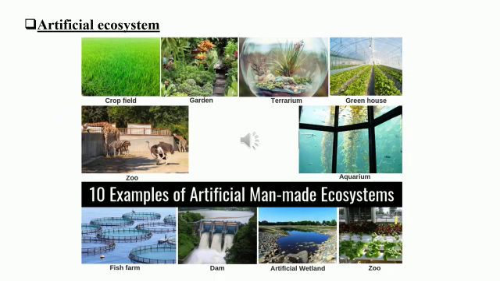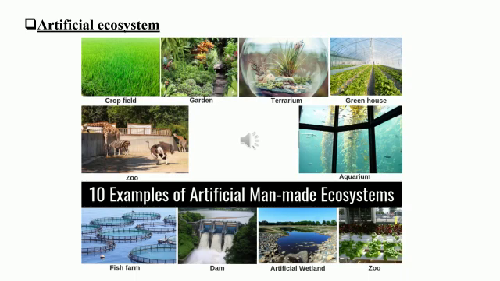So here is the artificial ecosystem. We have taken 10 examples of artificial. Artificial in the sense it is a man-made ecosystem. We culture aquariums at our homes. That is also a mini ecosystem, right? So we are providing water. We are providing water plants, tiny water plants inside that aquarium. And we are also supplementing with oxygen. So we are providing a space of little ecosystem, tiny ecosystem for that aquarium, right?